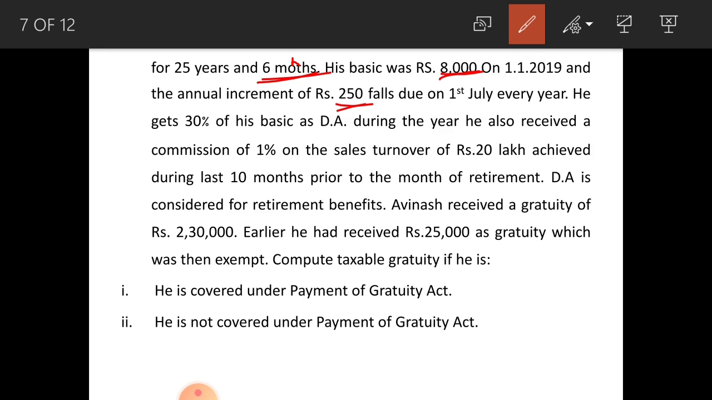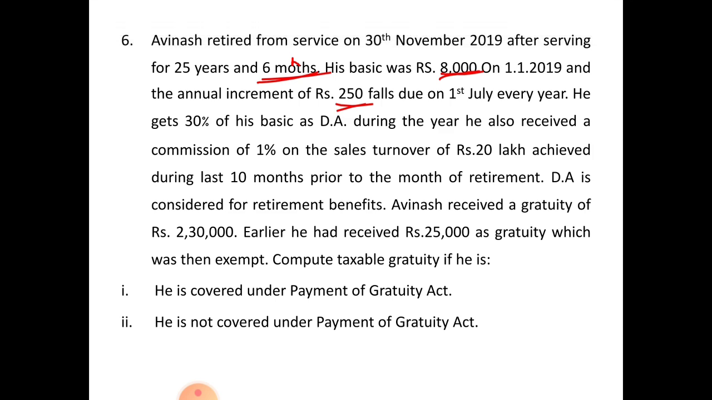That means in the previous month of his retirement, that is in the month of October, this 250 is not included, but you have to include this 250 in this 8,000 rupees. So his basic salary in the month of October, that is prior to the month of retirement, amounts to rupees 8,250. Note down that point. And see the next point.